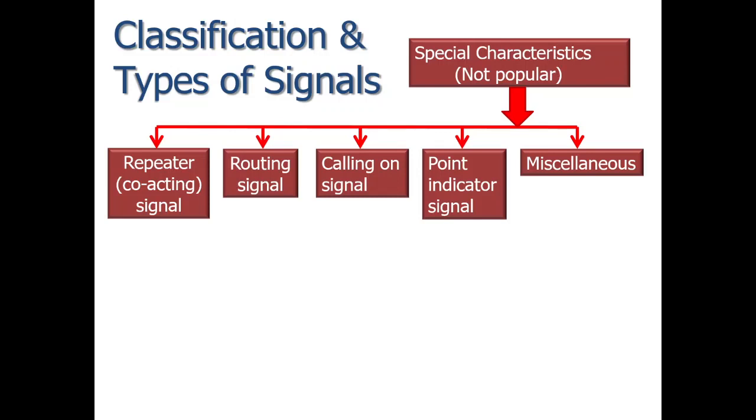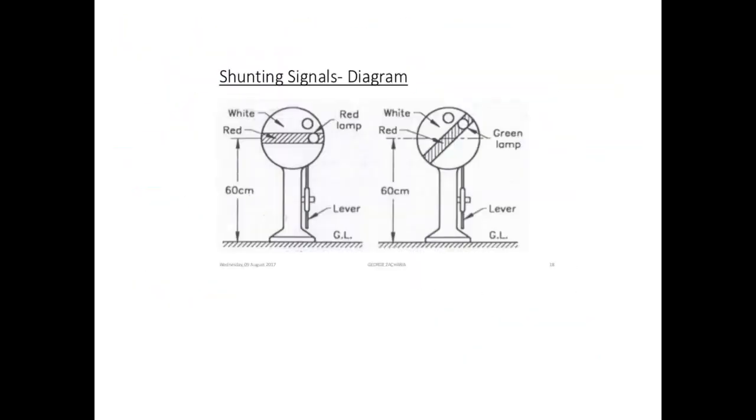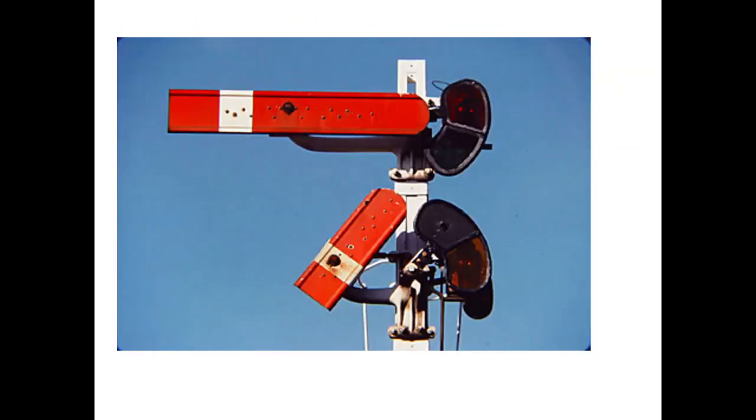Then comes the third type, that is calling on signal. This consists of a small arm below or parallel to the home signal fixed on the same vertical post. See, you can see, this is the home signal, this is the small arm which is fixed to the same vertical post.